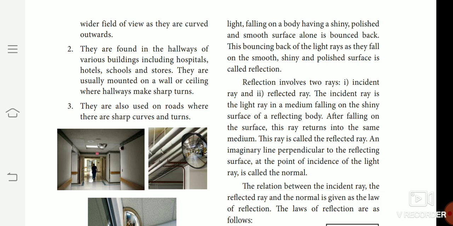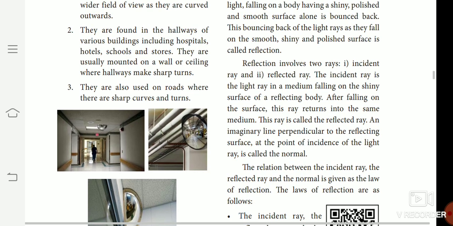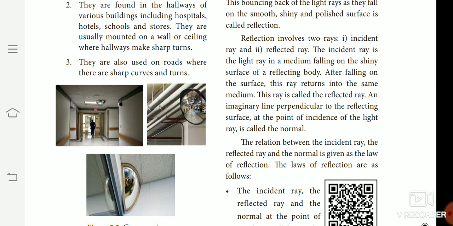Okay children, now the relation between the incident ray, the reflected ray and the normal is given as the law of reflection. The laws of reflection are as follows.